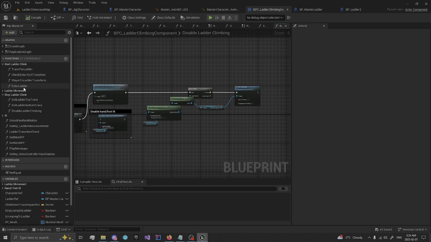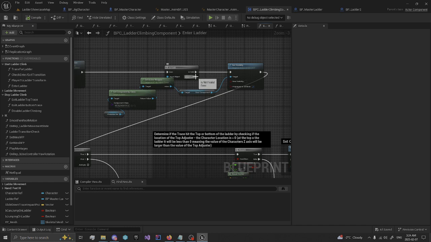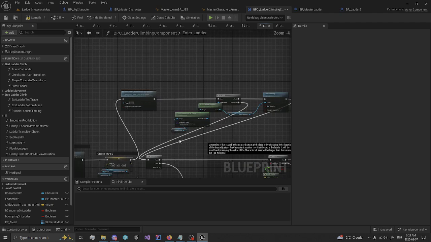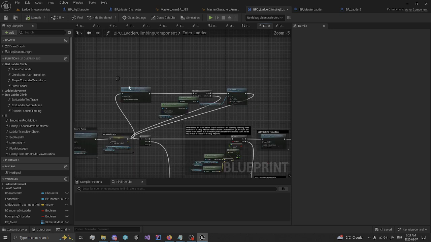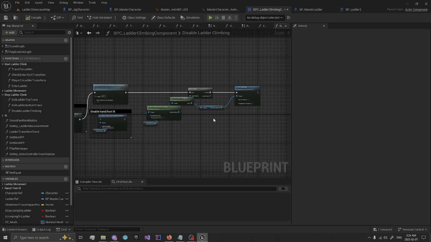And one thing, we actually want to go back to the enter and make sure on this is not valid, so not wearing a weapon. We'll still continue, so you'll be able to climb, go to weapon equip. And with that, should be good to go.